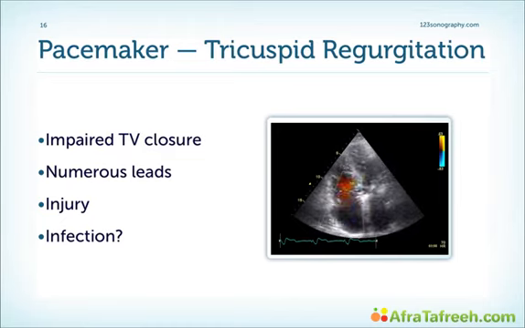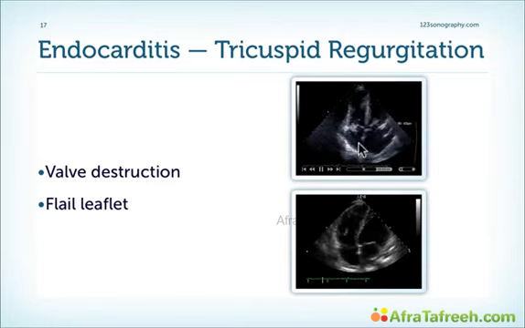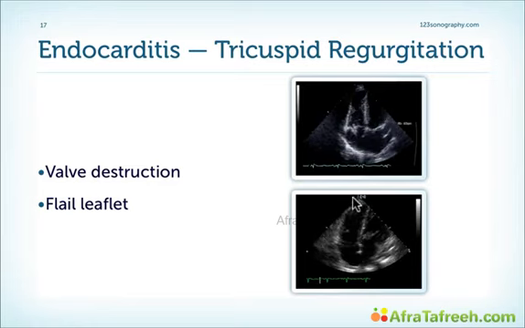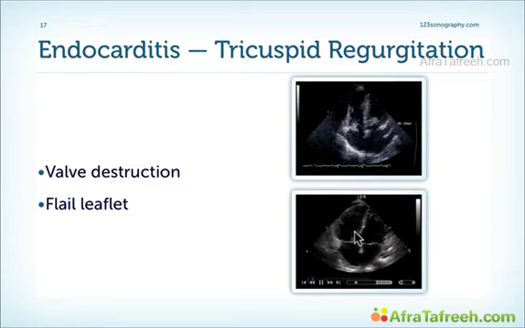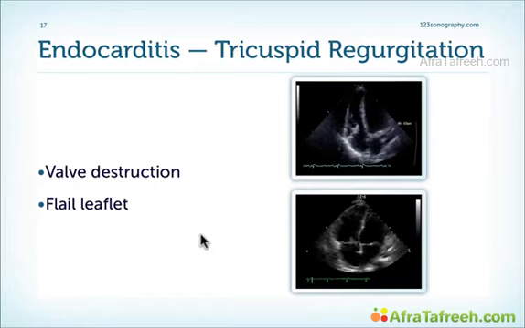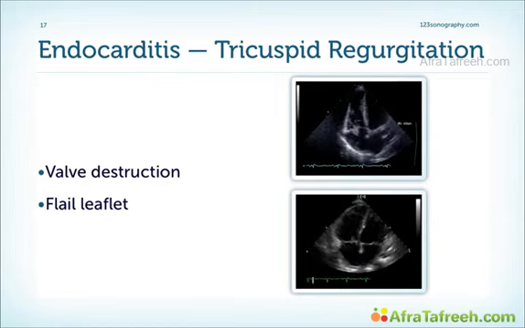Since more and more devices are implanted, we also more frequently see this problem, the problem of tricuspid regurgitation. We haven't yet covered the topic of endocarditis, but I'm sure you immediately recognize what the problem is here. We have a large mass on the tricuspid valve, which leads to destruction of the tricuspid valve and rupture and thereby tricuspid regurgitation. Here is one such patient, and here is another patient where you can see a very long vegetation which freely swings between the right ventricle and the right atrium. Probably we also have a flail leaflet here. So another cause for tricuspid regurgitation is endocarditis of the tricuspid valve. You will hear more on this topic in the chapter on endocarditis.